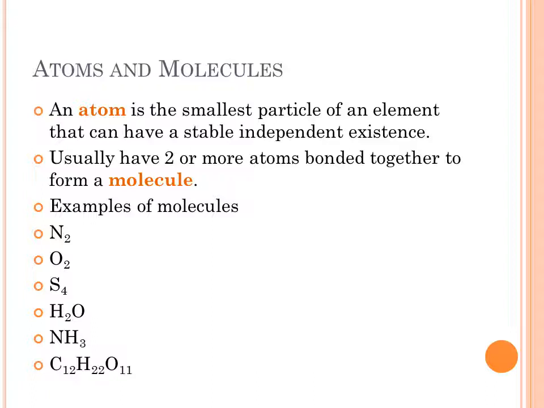You've got H2O, water, NH3, ammonia, C12H22O11, which is table sugar or sucrose. Those are two or more different kinds of elements forming a molecule, and we call those compounds. We'll talk about it a little bit more later, but that's the essence of it.